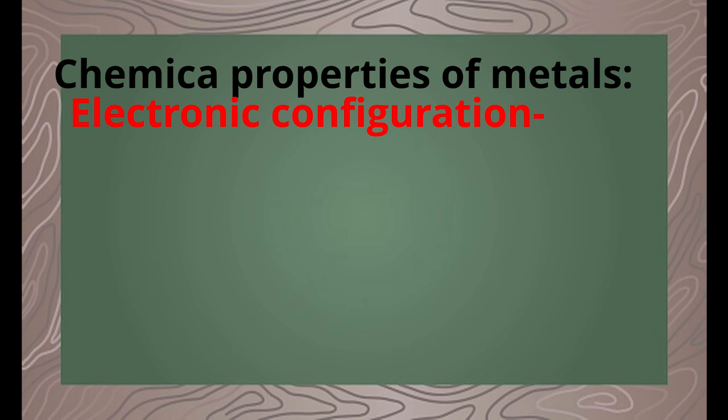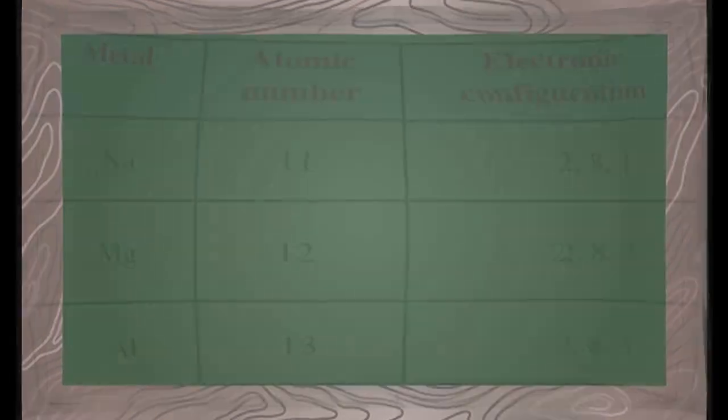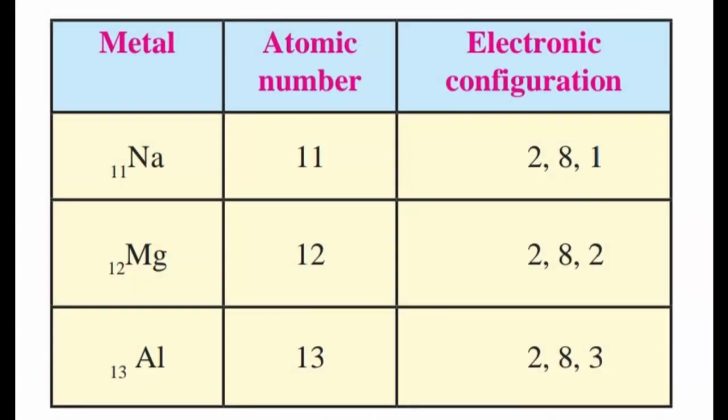Majority of metals have up to 3 electrons in their outermost shell. See the table on page number 50. Sodium, magnesium and aluminium: their atomic numbers and electronic configuration are given in this table. So metals have tendency to lose their valence electrons to form positively charged ions.